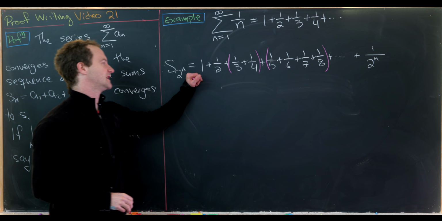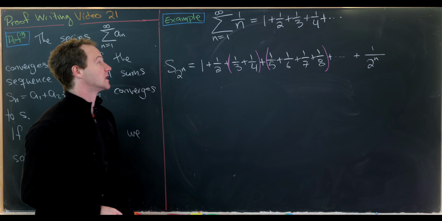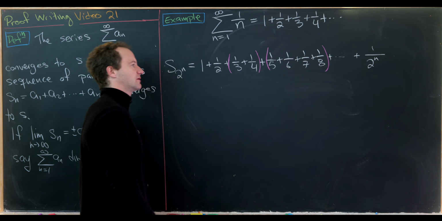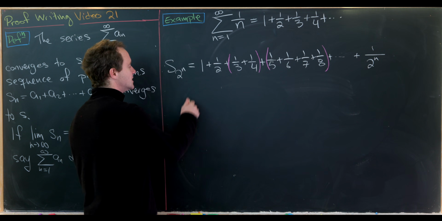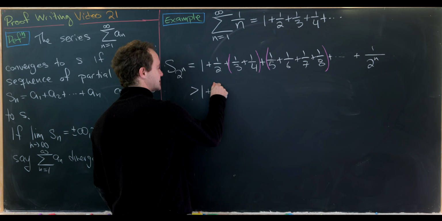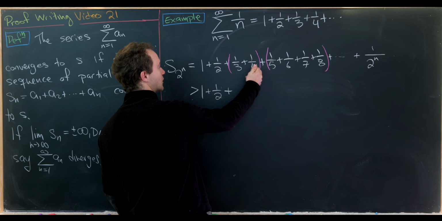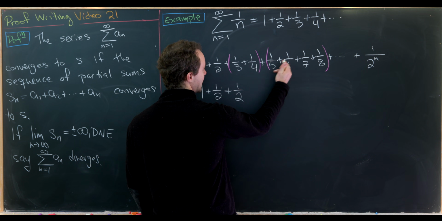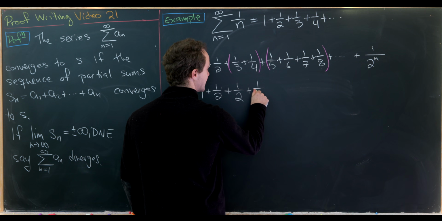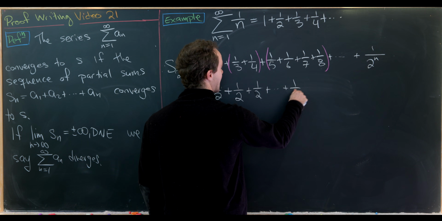But making those replacements means that we have something smaller, because a 1/4 is smaller than a 1/3 and a 1/8 is smaller than a 1/5, and so on and so forth. So that means our starting sum is greater than 1 plus 1/2 plus a 1/4 plus a 1/4, which is a 1/2. A 1/8 plus a 1/8 plus a 1/8 plus a 1/8 is also a 1/2. And you'll see that we have just a bunch of strings of 1/2.